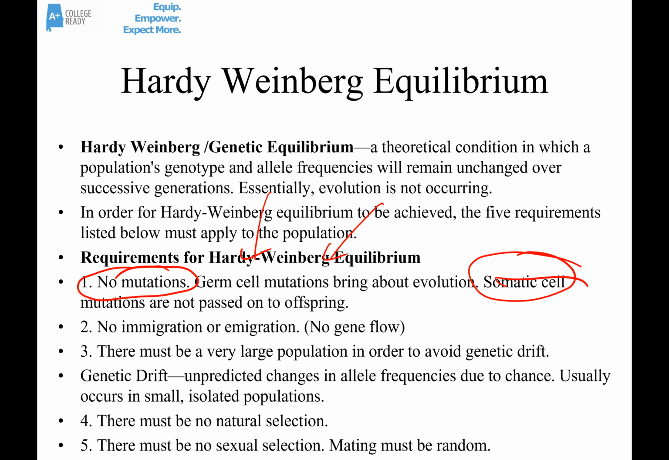The next one, there can be no natural selection. Essentially, this means that all organisms have an equal chance of surviving. And then lastly, there can be no sexual selection. This means that all organisms have an equal chance of mating. Essentially, another way of saying this is that mating must be random.